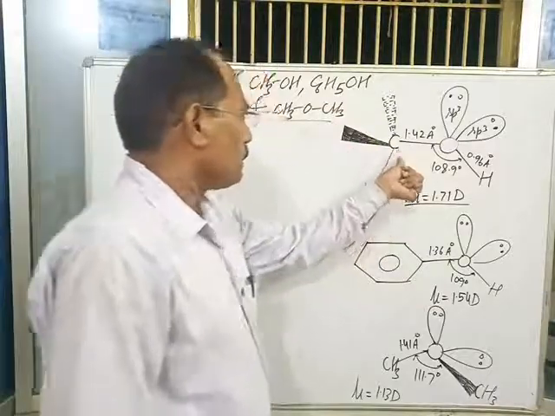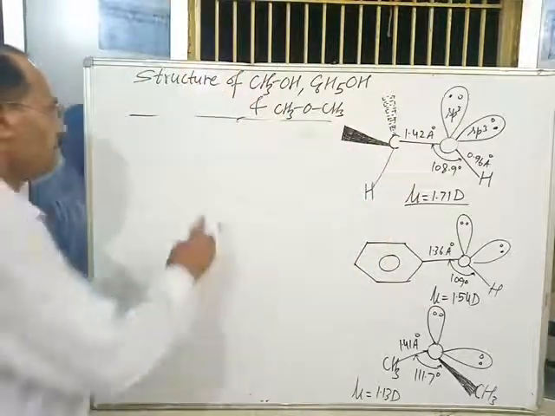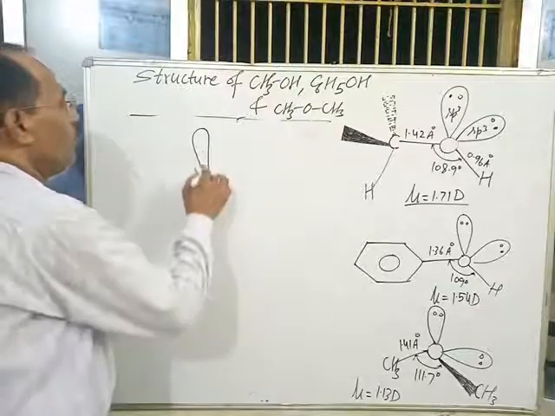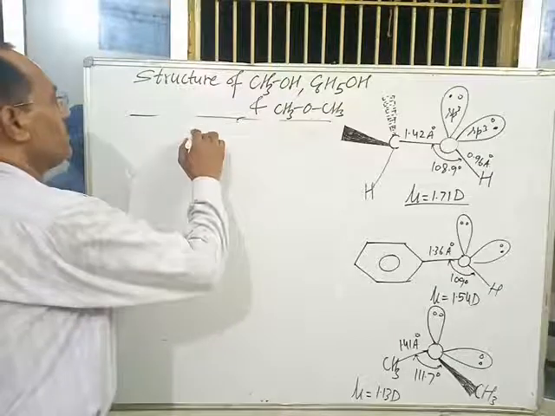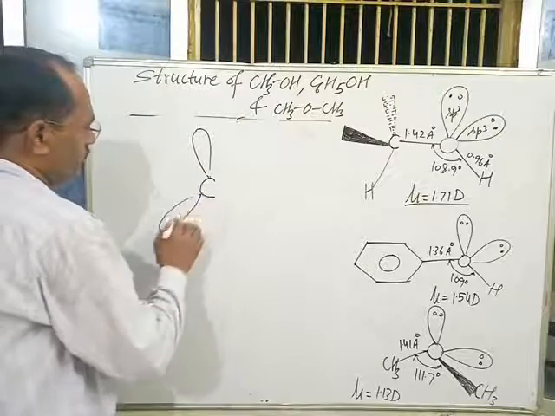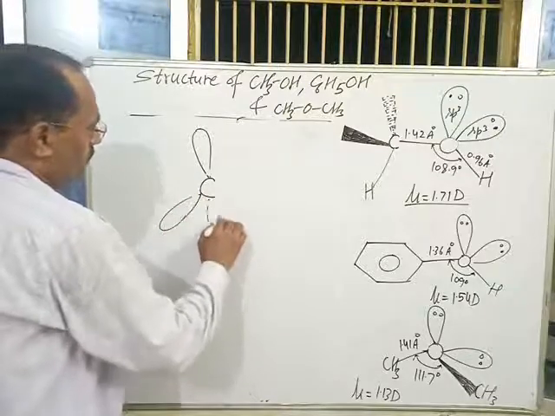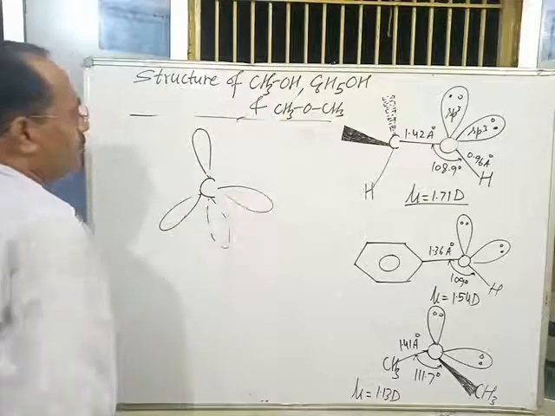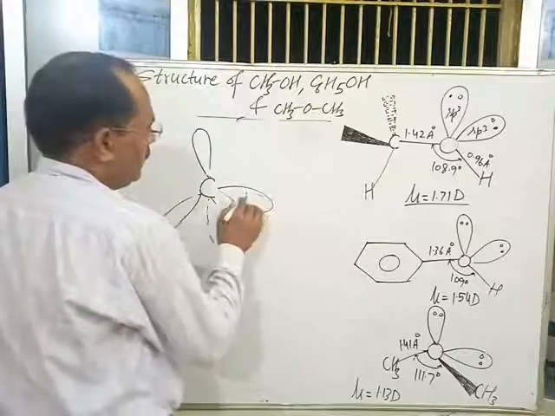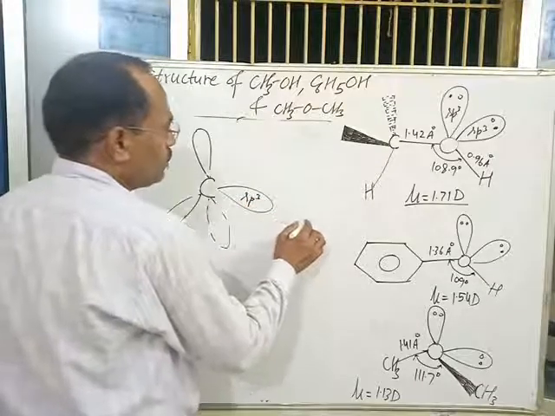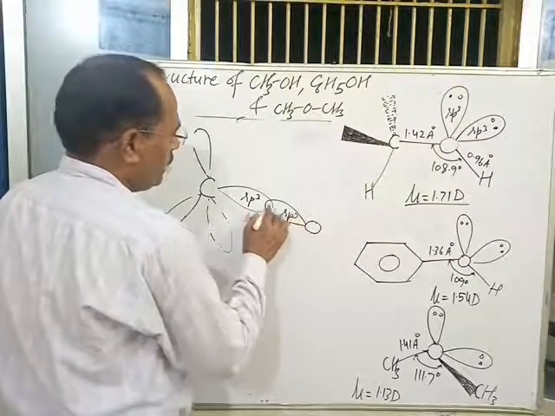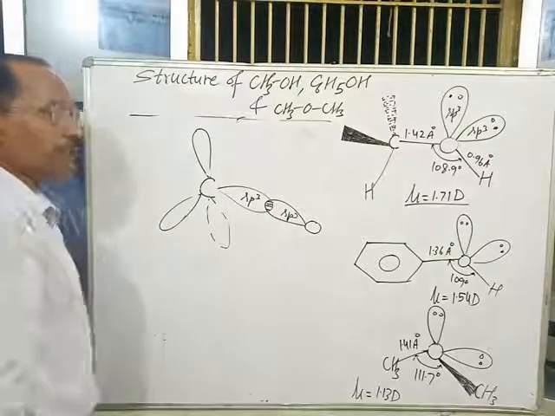Out of the four sp3 hybrid orbitals of carbon, 1, 2, 3, and 4, one sp3 hybrid orbital overlaps with an sp3 hybrid orbital of oxygen and forms an sp3-sp3 sigma bond.